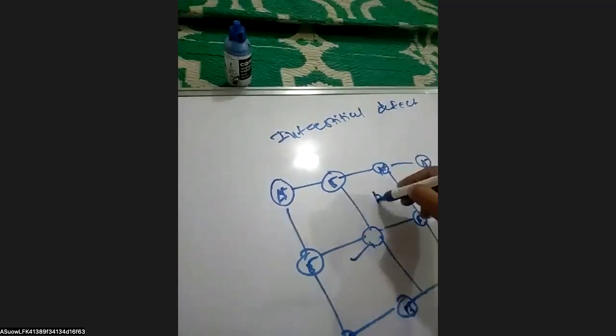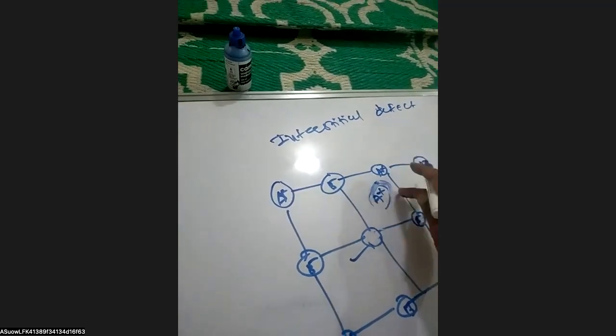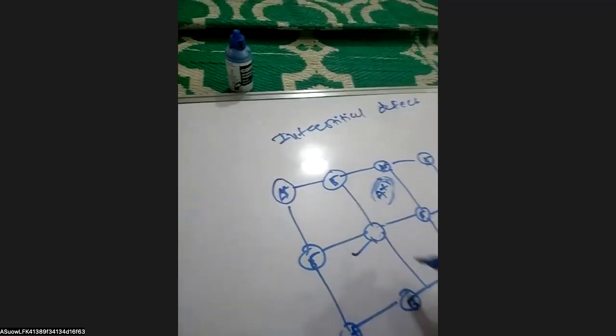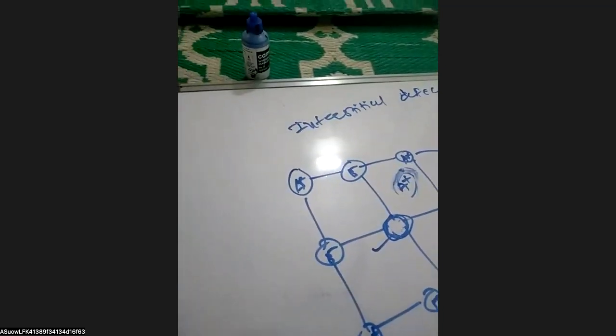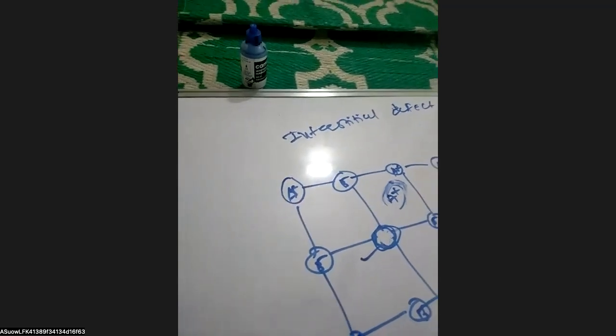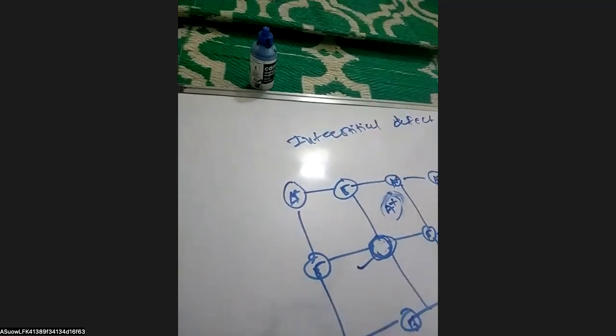The density does not change in the Frenkel defect. The example is AgBr, and all the silver halides, because the size of Ag plus is small, so it can easily be dislocated from its position. So they show the Frenkel defect.